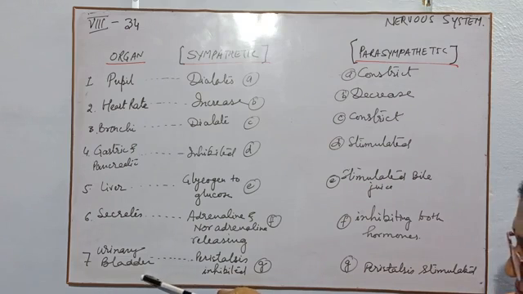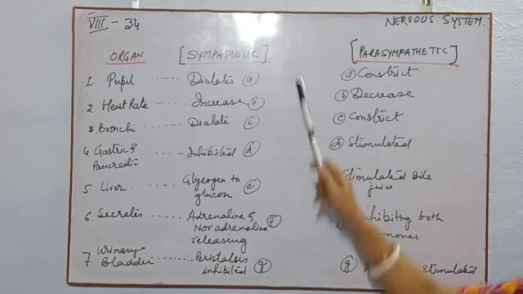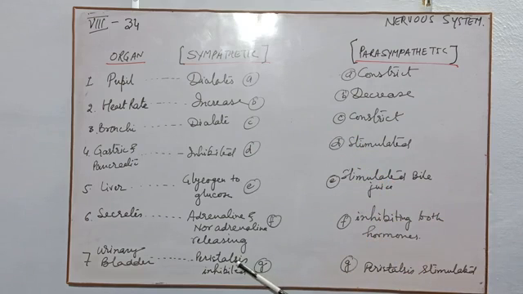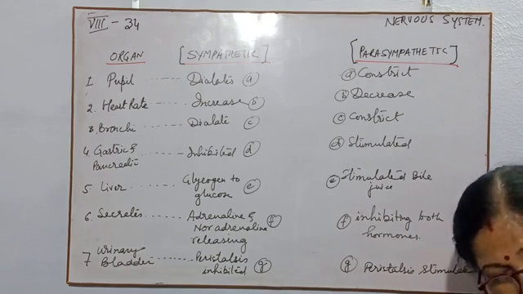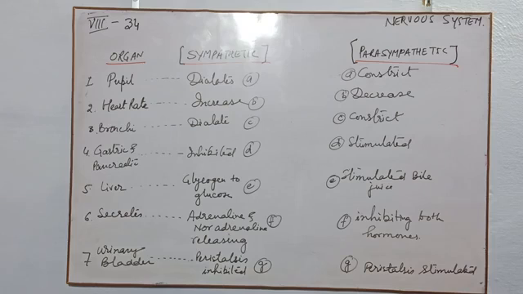Next, the urinary bladder. In the urinary bladder, with the sympathetic system, peristalsis is inhibited, that is, peristalsis movement will be checked or reduced. So the urinary bladder can neither constrict nor relax, and simply remains in its own position.